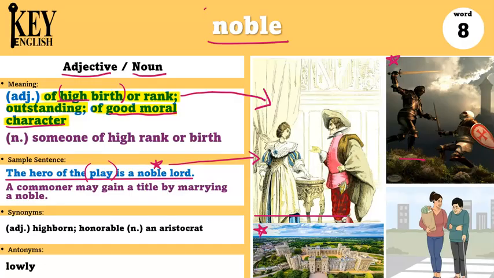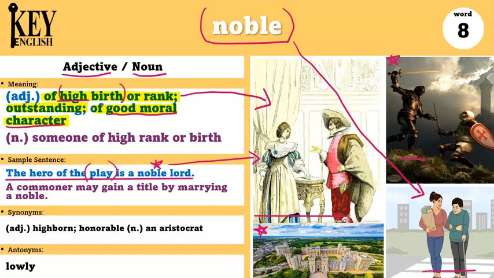This word is not used often anymore because there are not many kings and queens or their family left in the world. It is used in some countries still to describe those people, but it's more often used to describe someone who has a good character. So I could say, helping someone in need is a noble act. Helping someone who needs help, like an old person or a homeless person, is something noble. It's very kind.